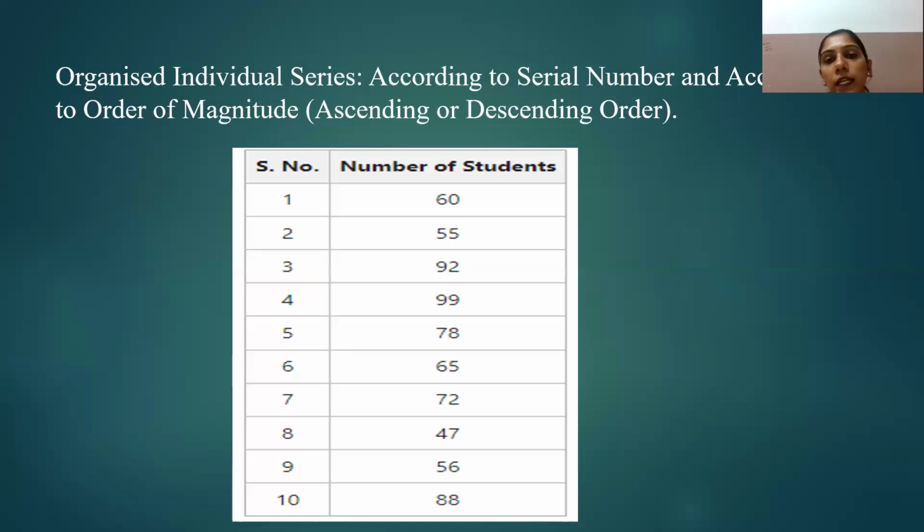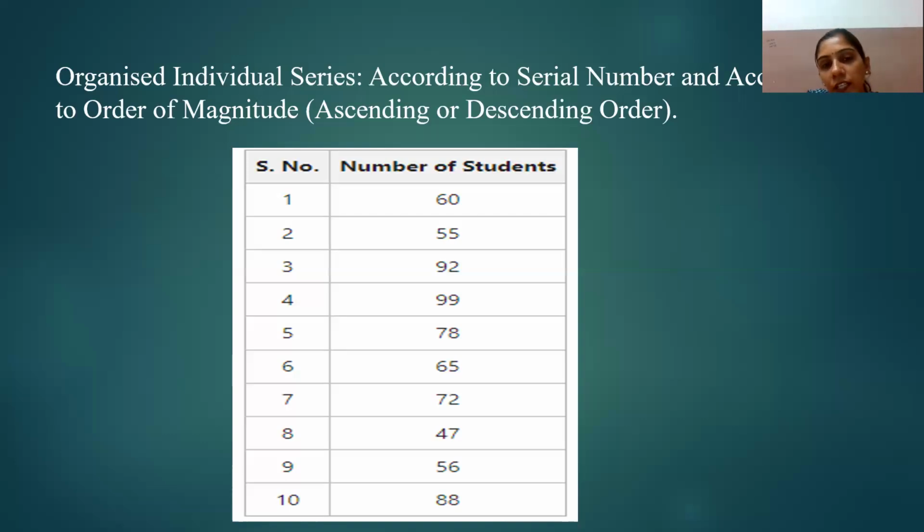An individual series can be arranged according to the series number. As shown in this example, marks obtained by 10 students are arranged in a series number, shown in this table. There are a total of 10 students: 1, 2, 3, 4, 5, 6, 7, 8, 9, 10, and the marks of the students are arranged in a manner like 60, 55, 92, 99, 78, 65, 72, and so on.